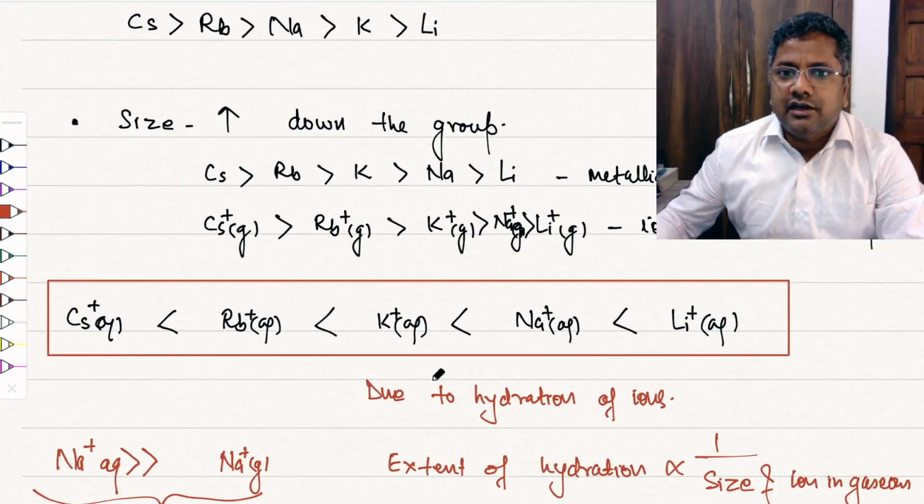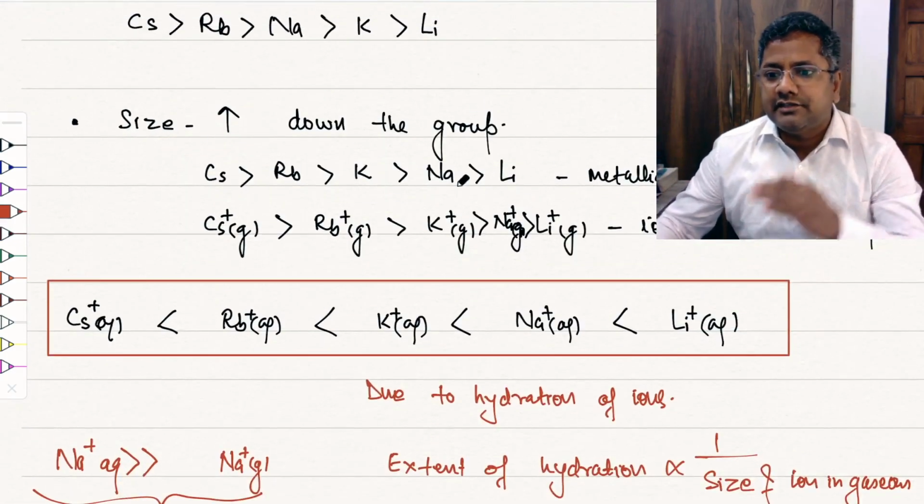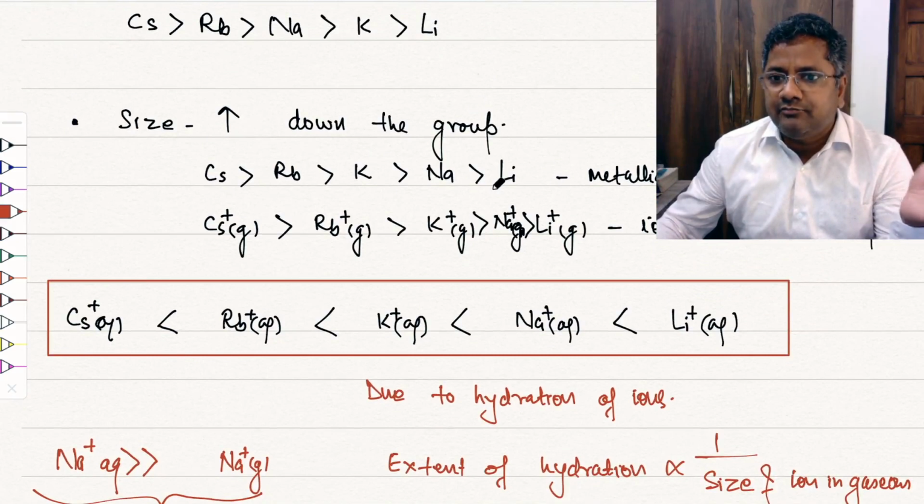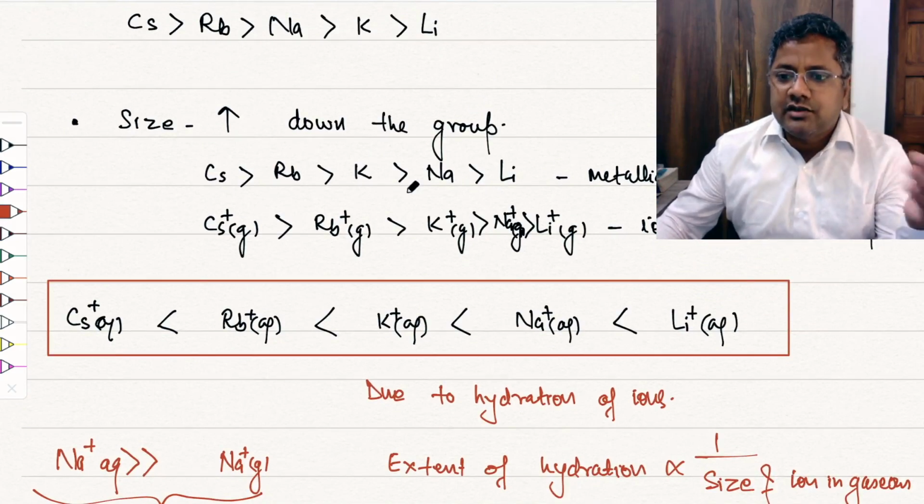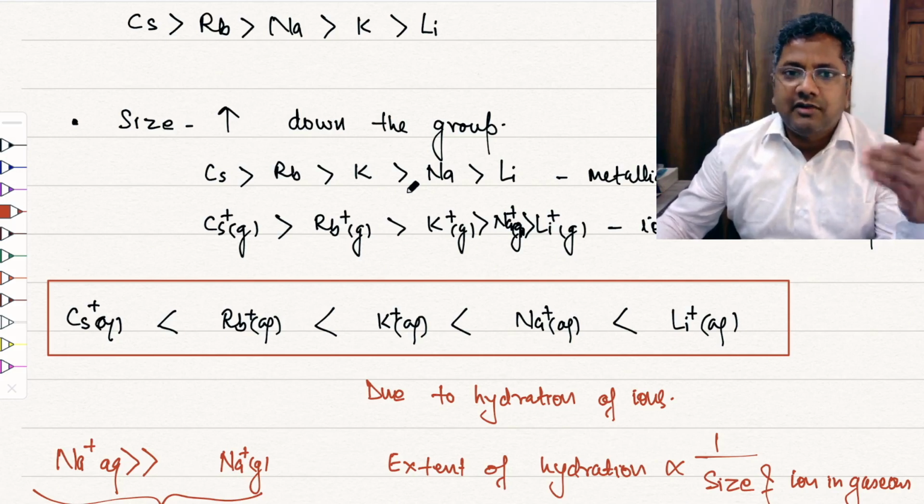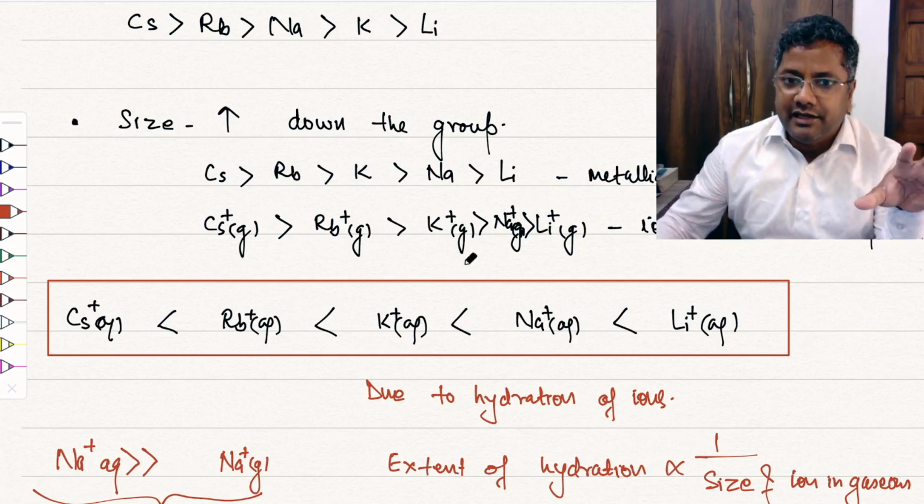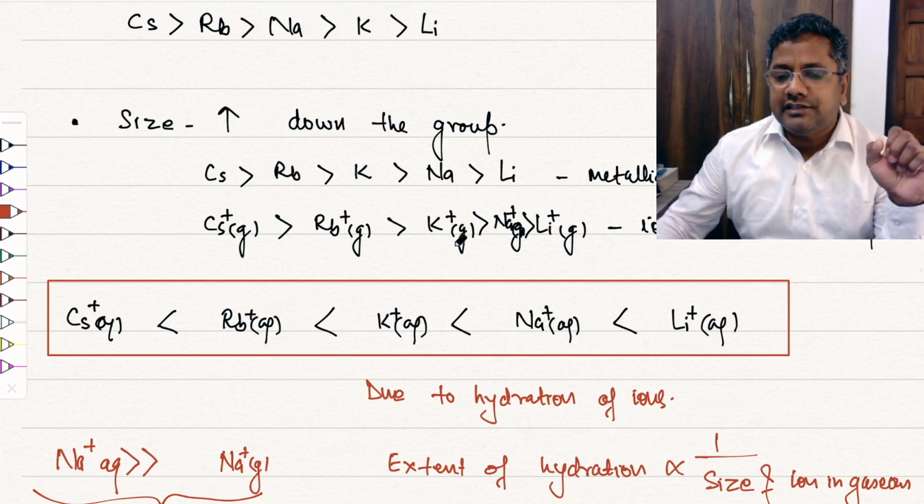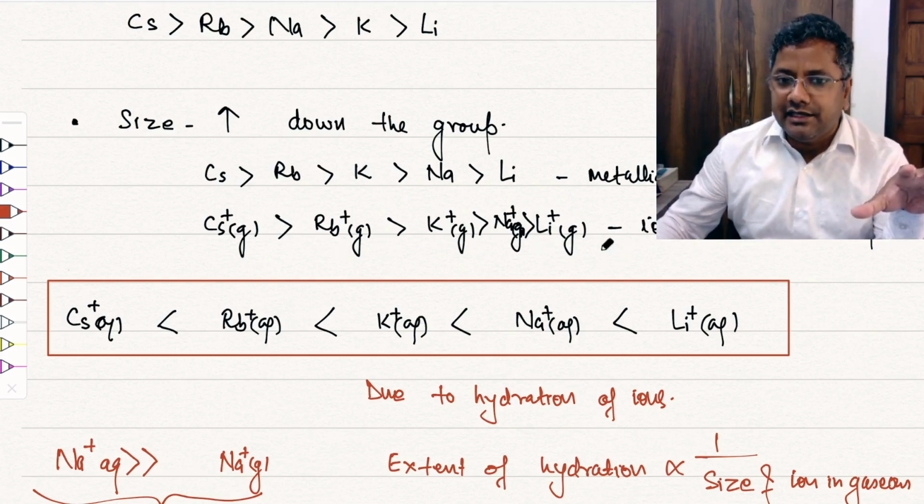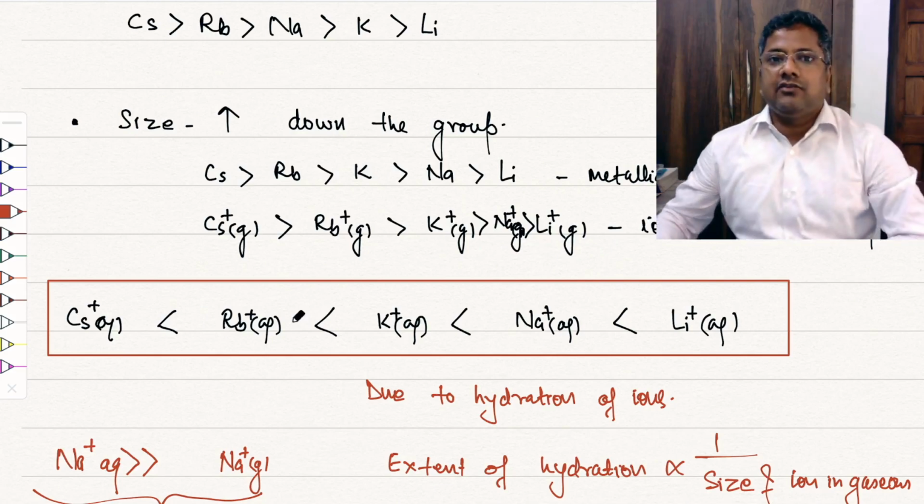So this is all about the size. Metallic radii is a different approach, where we determine the radii in the metallic crystal. As you know, these metals exist in crystalline forms like FCC, BCC, and HCP structures, and from that we determine the metallic radii, along with the ionic radii in gaseous phase and ionic radii in aqueous medium.